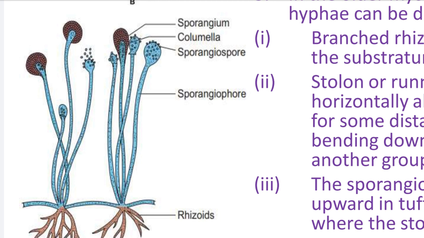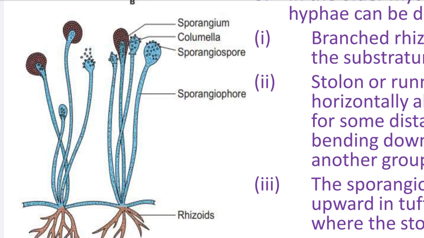Sorry, the growing part or tip of the sporangiophore growing in the sporangium is called the columella. So this is the simple definition of the columella.